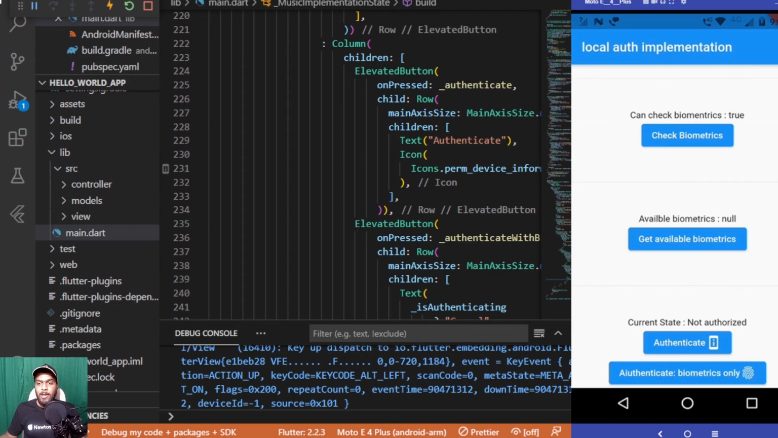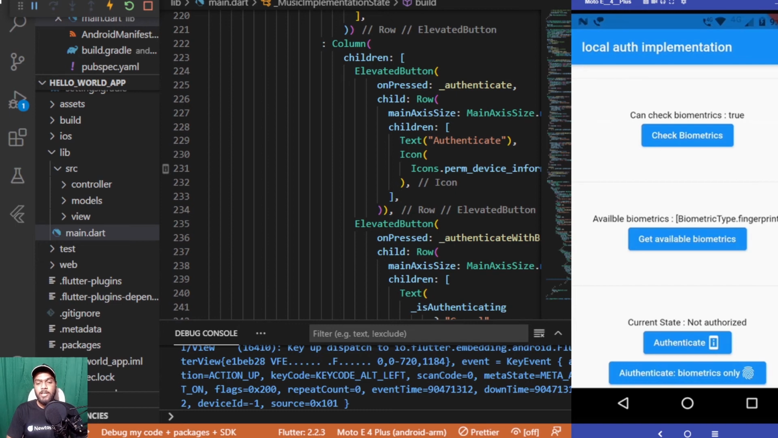Next, it has an available biometrics, which is showing null for now. So when I click on get available biometrics, it will get all the available biometric options for me. Here you can see that it is showing biometrics type dot fingerprint. There is one more case which you need to take care of.